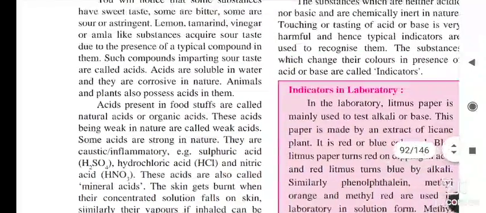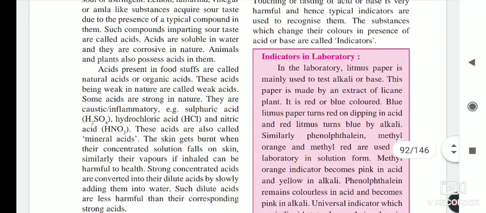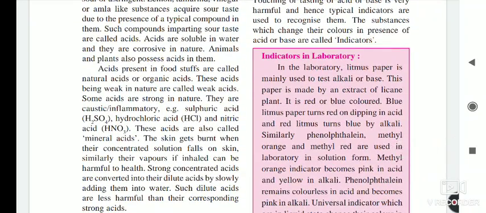Okay, acids are sour in taste. Some acids are very weak, which we eat, but some acids are very strong, like sulfuric acid, hydrochloric acid, and nitric acid. These are called mineral acids, and if one falls on our skin by mistake, our skin burns.